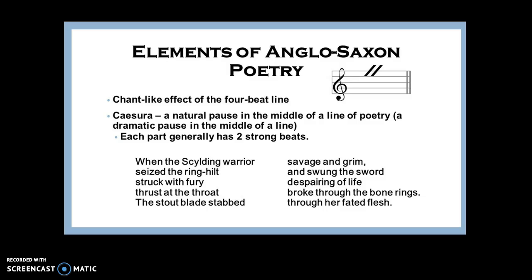When the Scylding warrior, savage and grim, seized the ring hilt and swung the sword, struck with fury, despairing of life, thrust at the throat, broke through the bone rings, the stout blade stabbed through her fated flesh. So here we can see there isn't actually any form of punctuation to indicate where the caesura should come, but we just naturally pause. Now there's not going to be these huge spaces in the text that we read, so you're going to need to make sure to do your best to create this chant-like effect that was intended when writing Beowulf.